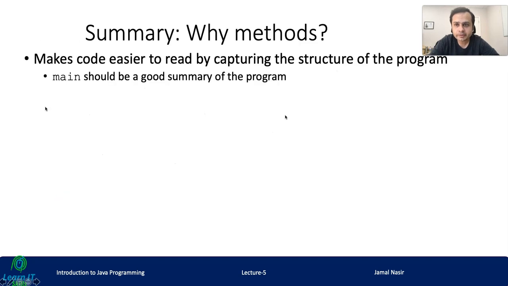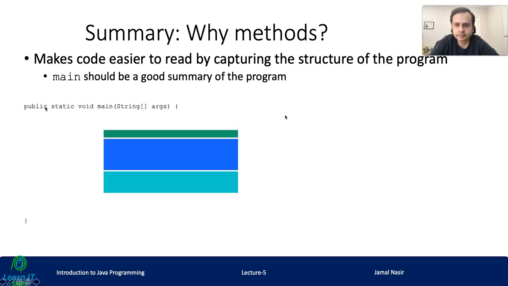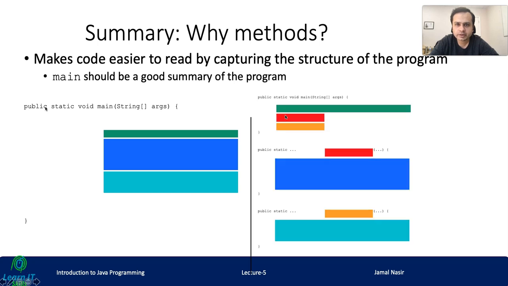Summary: methods make code easier to read by capturing the structure of the program. Main should be a good summary of the program, right? So your main method should look like this instead of this. Okay. So obviously, by this you cannot understand what's going on. So this way, it will present a very good summary of the program.